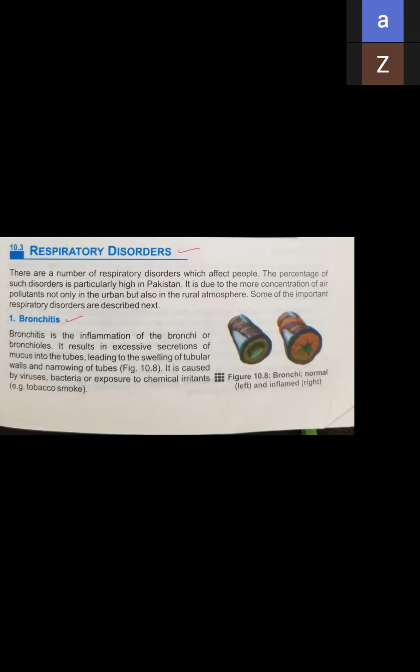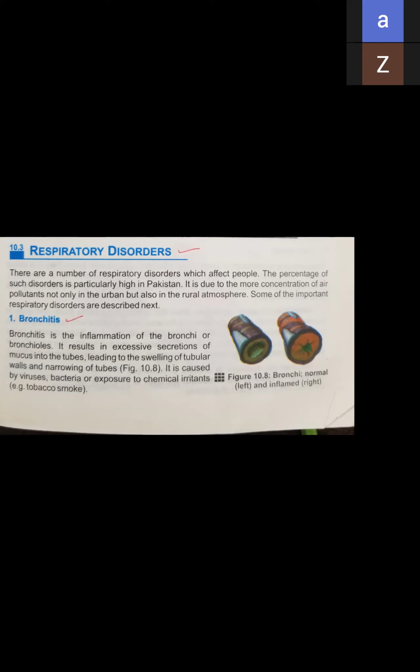So mark in your book: what is bronchitis? It is the inflammation of the bronchi or bronchioles. And what happens in this problem? It results in excessive secretions of mucus into the tubes, leading to the swelling of tubular walls and narrowing of tubes. How does it happen?